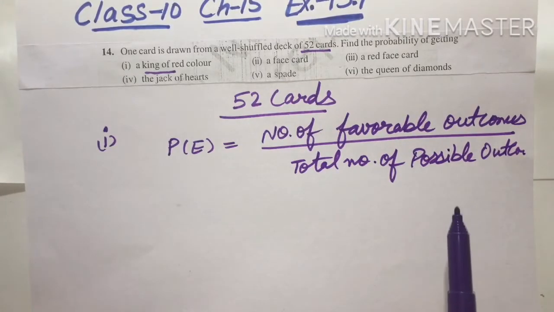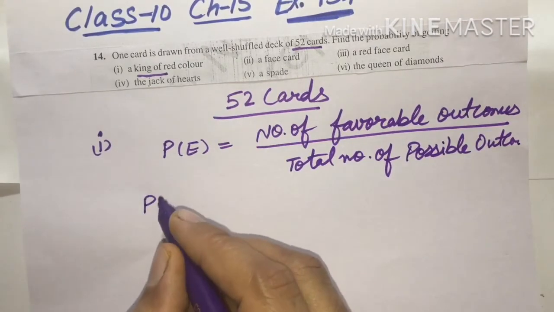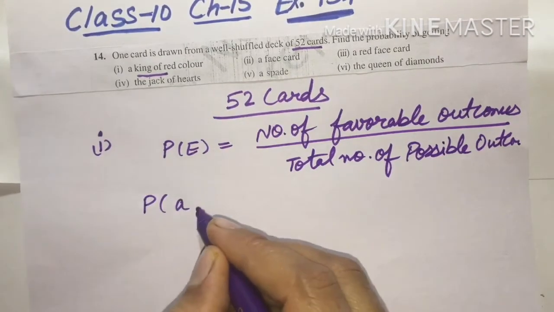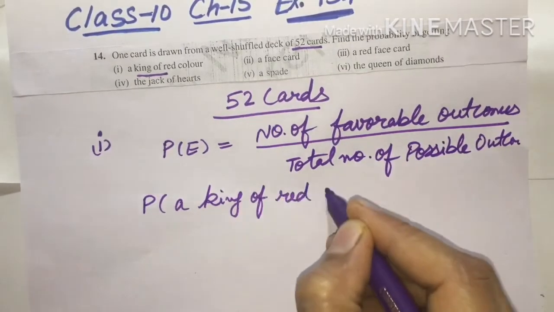So according to this, we are finding the probability of getting a king of red color.